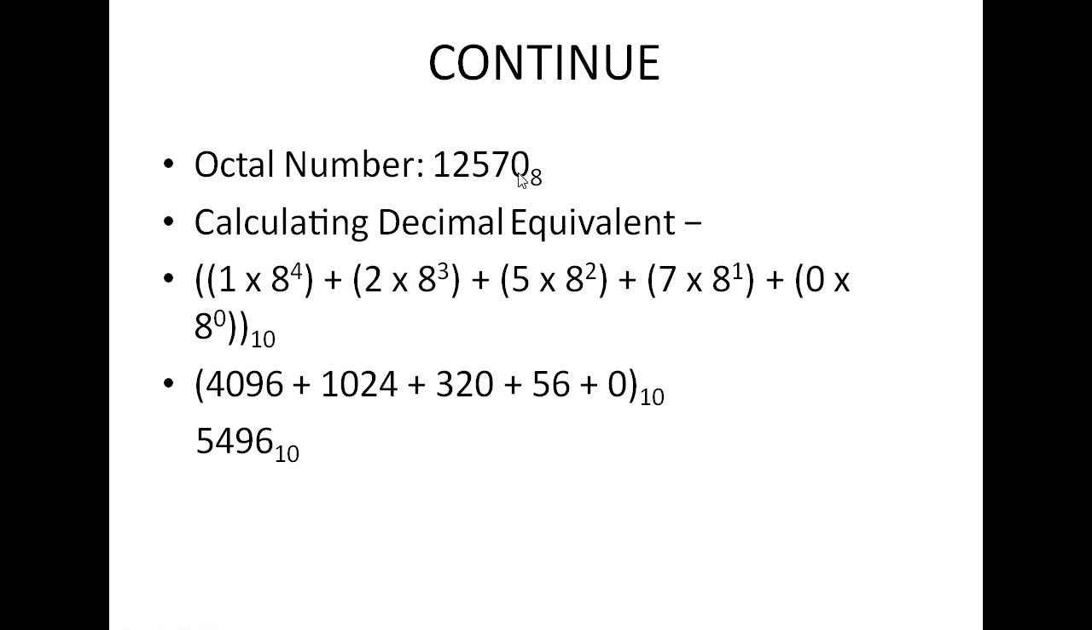In the similar manner, but instead of writing 2 to power, here we write 8 to power. So 1 into, how many digits are there after 1? 1, 2, 3, 4. So 1 into 8 to power 4 plus 2 into, how many digits are there after 2? 1, 2, 3. After 5, 8 to power 2. After 7, 8 to power 1. After 0, no digit is there, so 8 to power 0. And always remember, anything to power 0 is equal to 1. Okay, so this is the calculation.